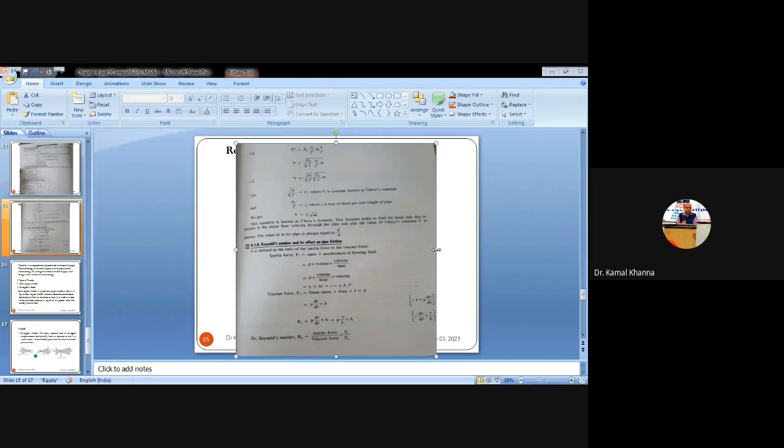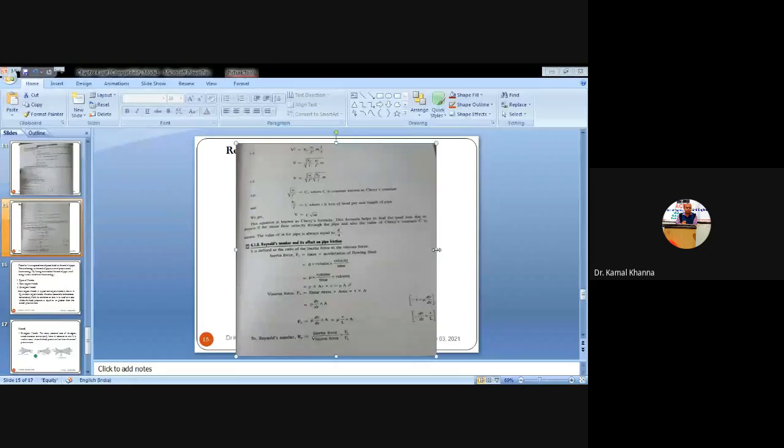Similarly, if you are required to find out the viscous force, that is the denominator of the Reynolds number, it is shear stress into area. So shear stress is tau into area, that is A. So tau, shear stress, is basically mu dv by dy into the area. Why is shear stress mu dv by dy? Because according to Newton's law of viscosity, tau is equal to mu dv by dy. So mu is the viscosity, dv by dy is the velocity gradient. So Fv is equal to mu into V by L, that is velocity per unit length, into area.